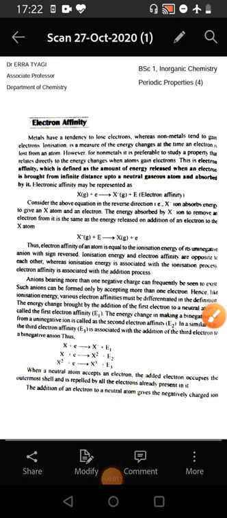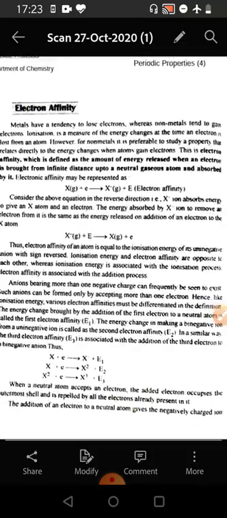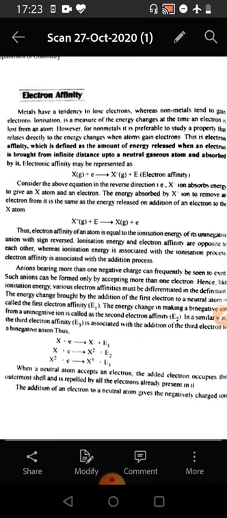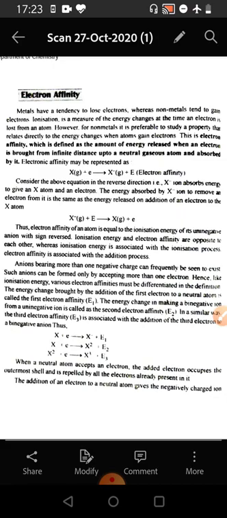In continuation of the last videos on periodic properties of BSc Part 1 in organic chemistry. In this video, we are going to study about electron affinity. Metals have a tendency to lose electrons, whereas non-metals tend to gain electrons.